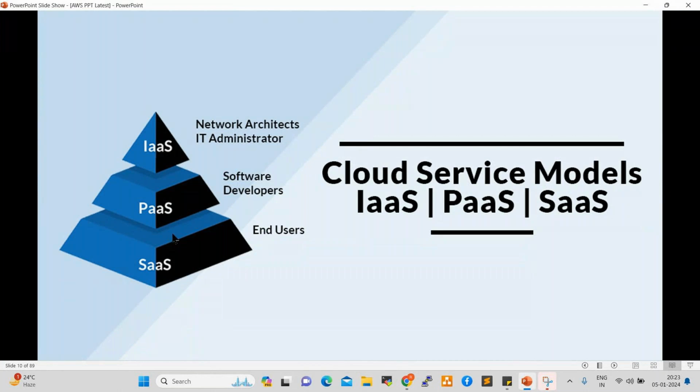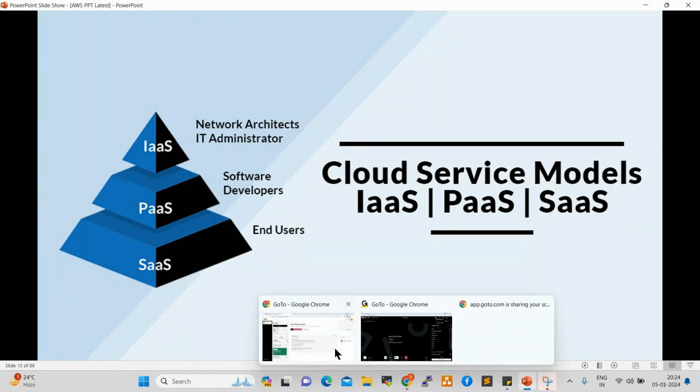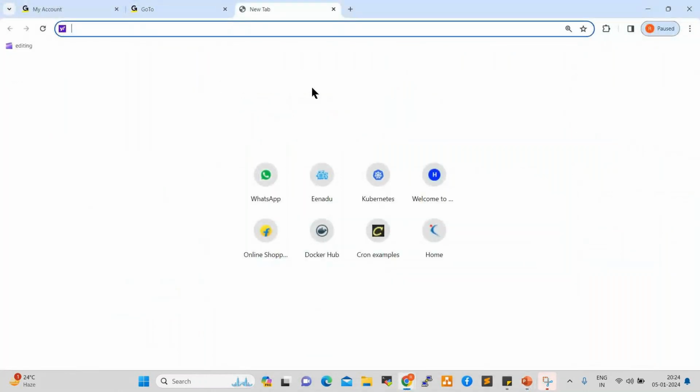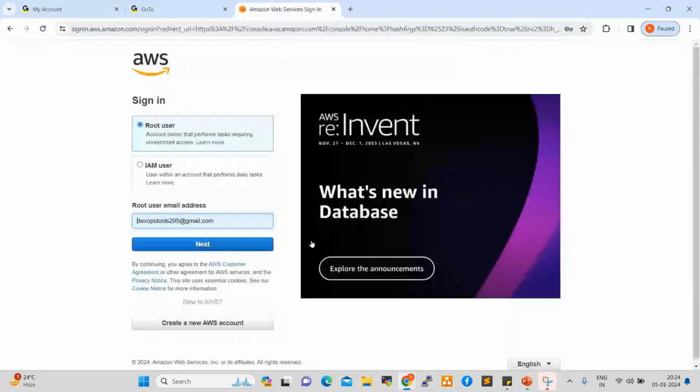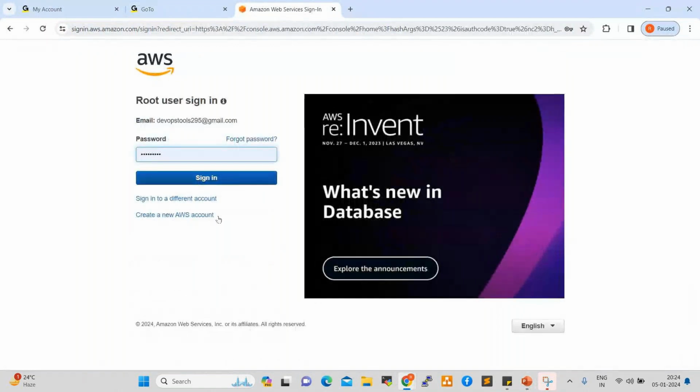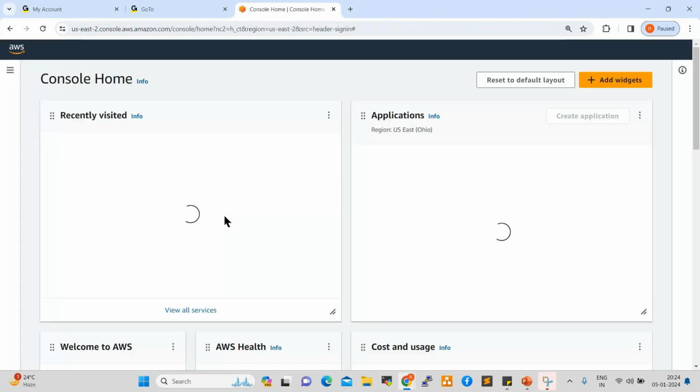Okay. So IaaS is infrastructure as a service. We can create a server. On top of that, we deploy Kubernetes, right? So that is infrastructure as a service. Second one is platform as a service. For example, I require Kubernetes. I can log in to AWS. I can use that service already available. So I'll show you quickly. This I can explain later; we'll go deep dive. I just want to show you the difference here. It will not take much time. How to create an AWS account, I'll show you after this. So don't get confused anywhere here. I will give you all the information.